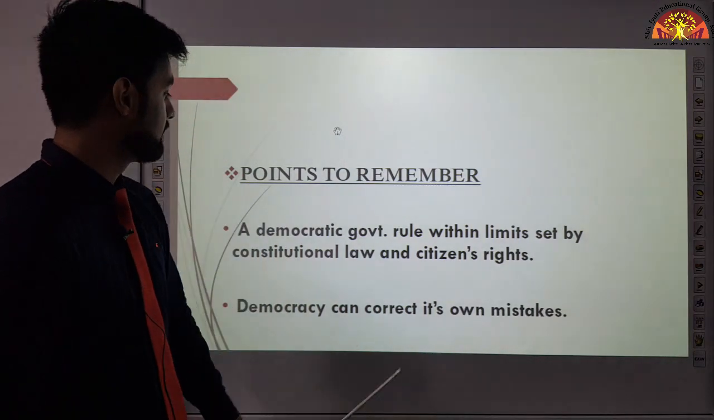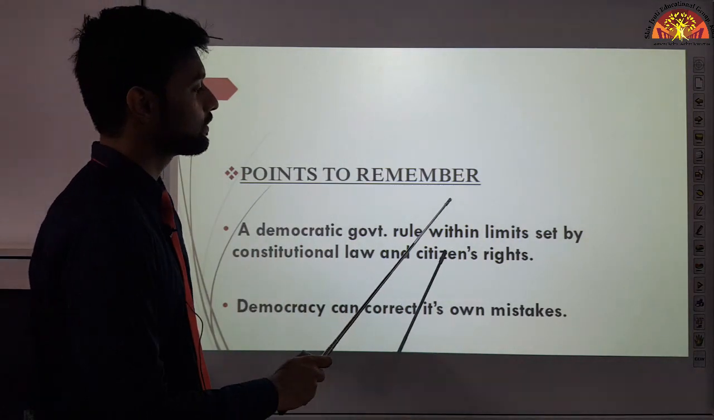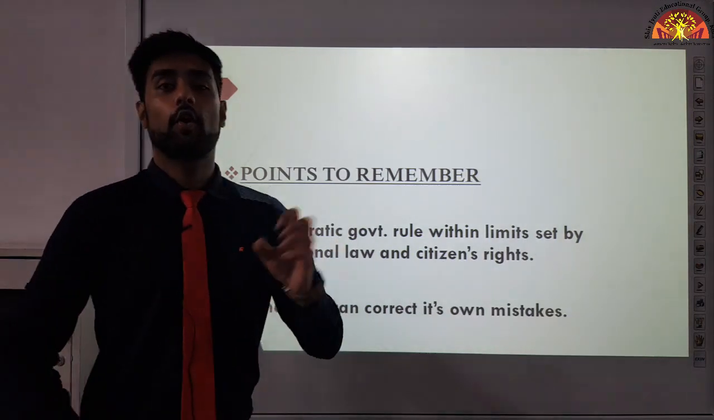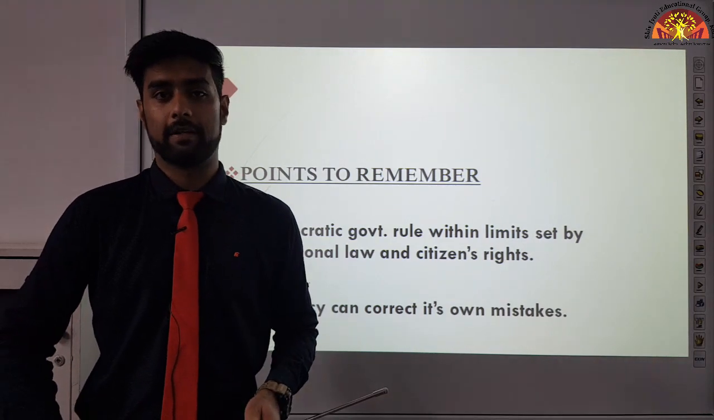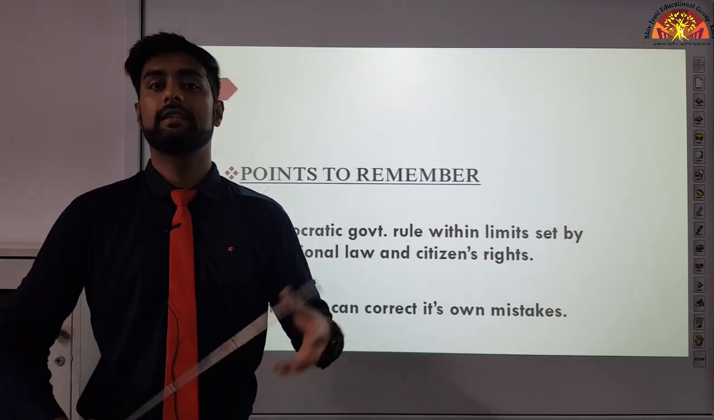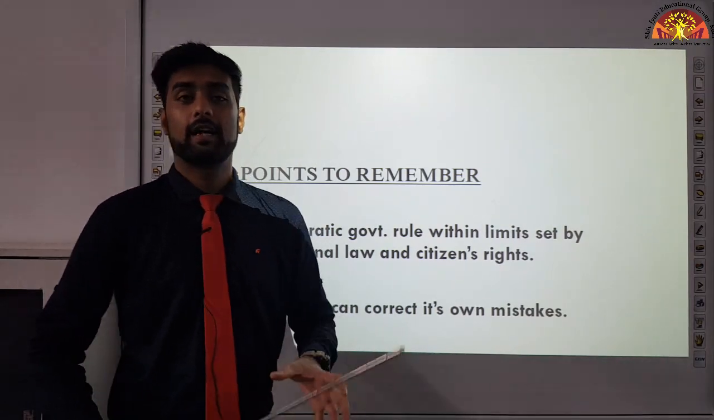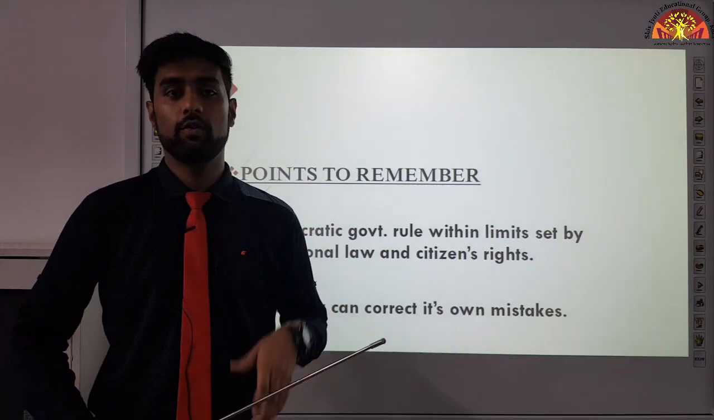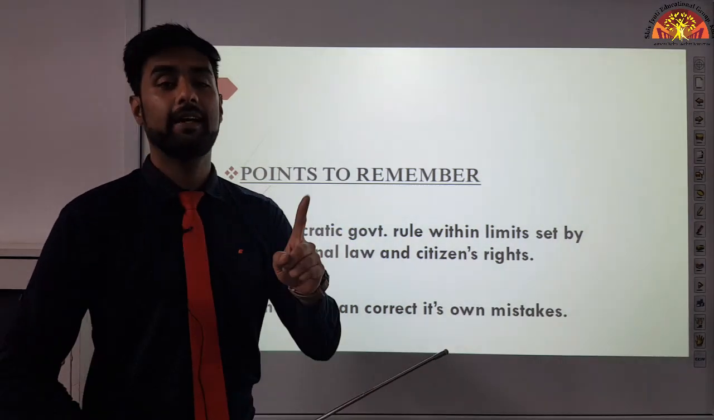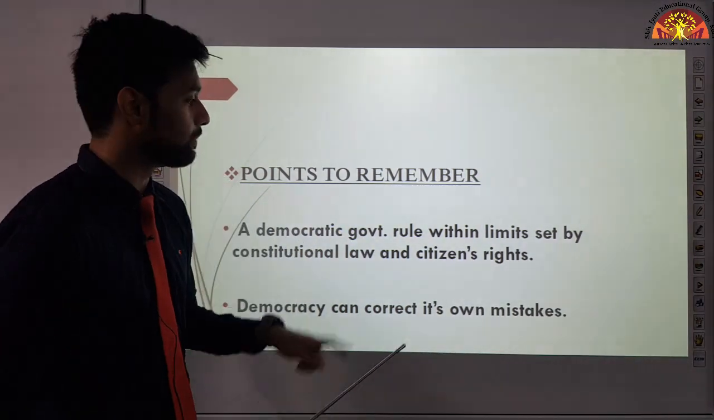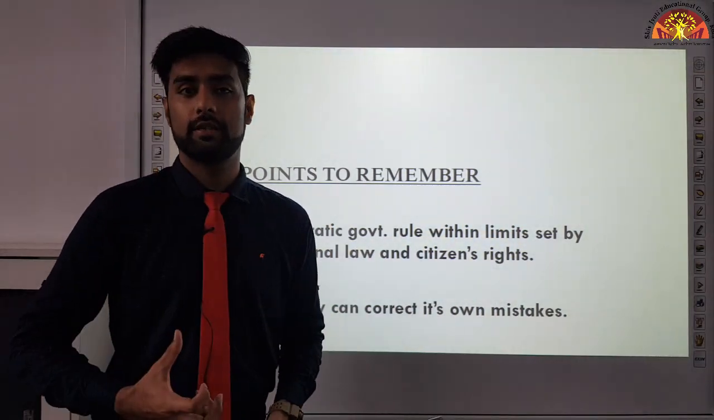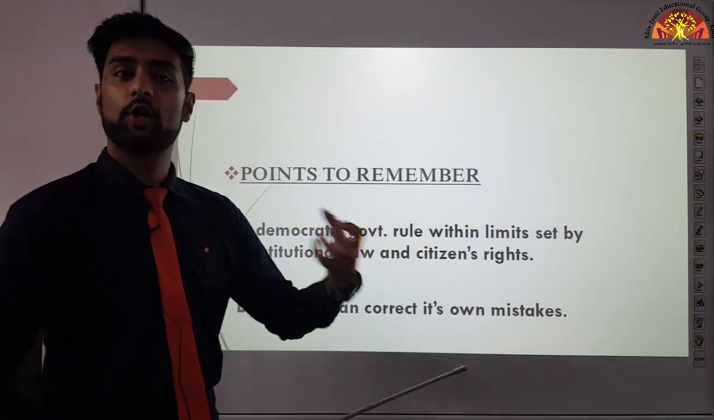Let's move on. Now, a democratic government rules within limits set by a constitutional law and citizens' rights. Now earlier what used to happen? A king used to rule over people, right? Kings used to rule earlier. Whichever rule the king wanted to have in his kingdom, he was allowed to do so. He could write whatever rule he wanted and give orders. But a democratic government which is elected by people cannot do whatever it wants because it has limits set by the constitutional law. That means our constitution gives power to the government, and it also limits that power.